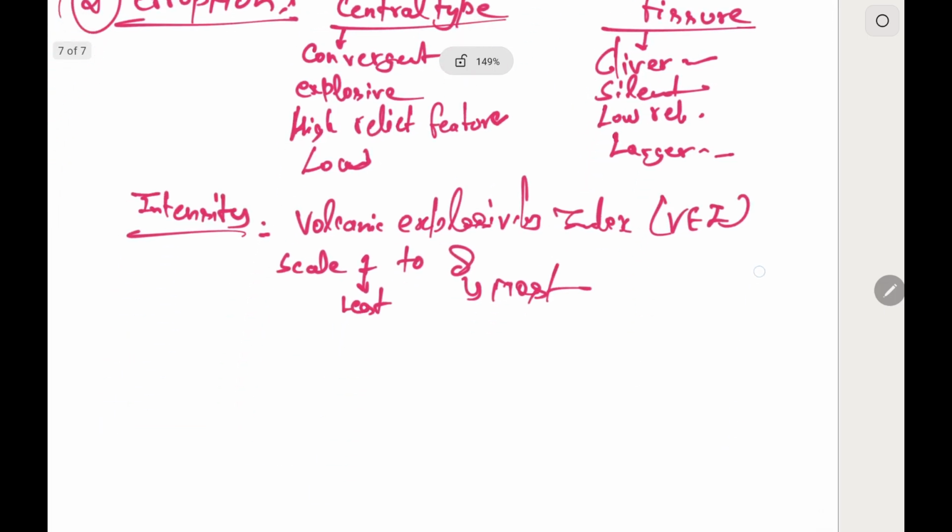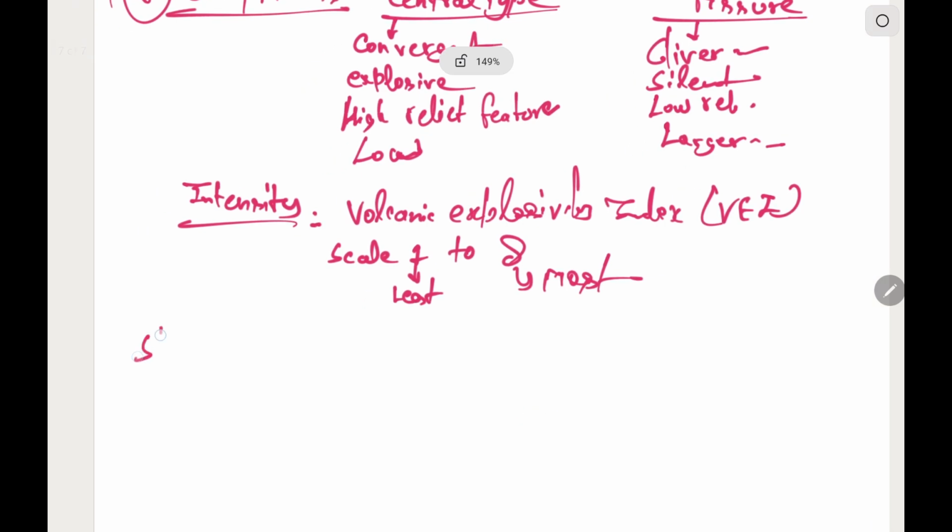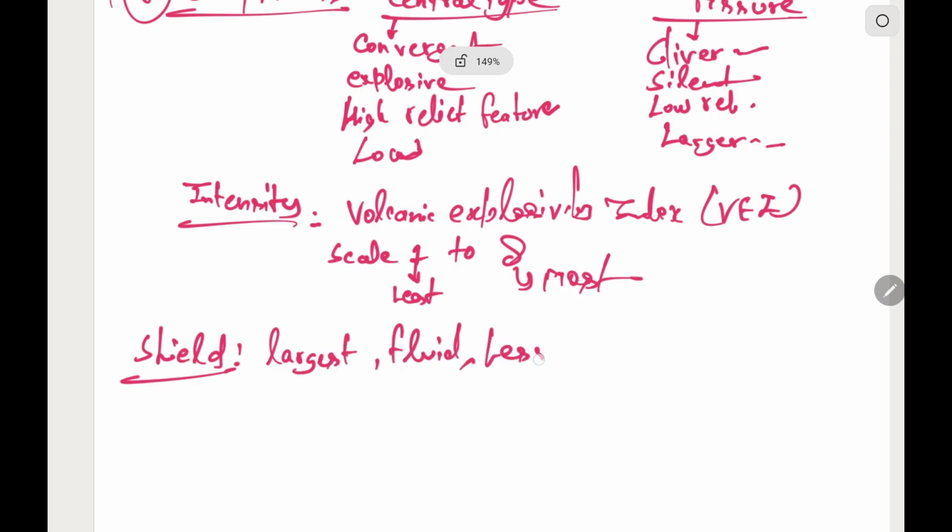Now, based on their shape, they are also divided into types like shield volcanoes. They are the largest volcanoes on the earth, very fluid. Fluid means less viscous.